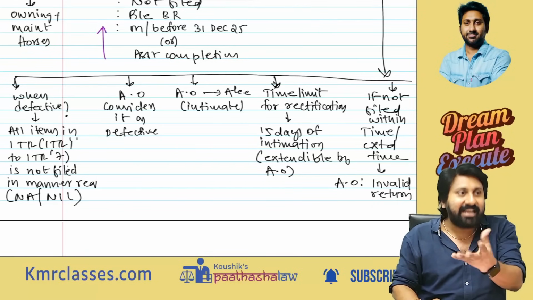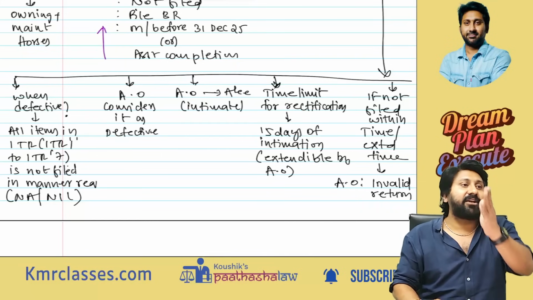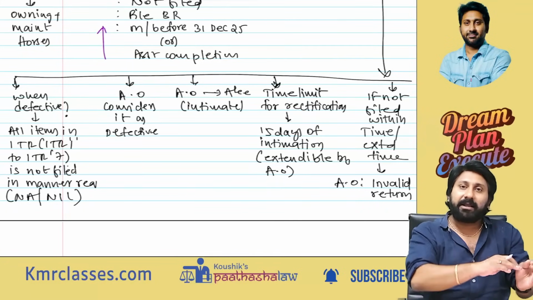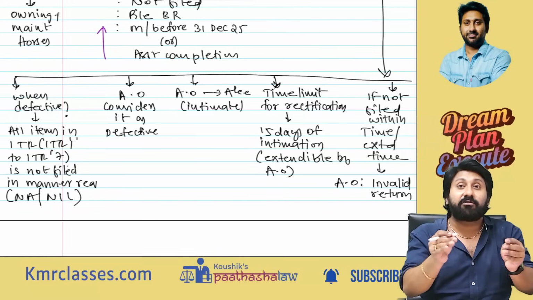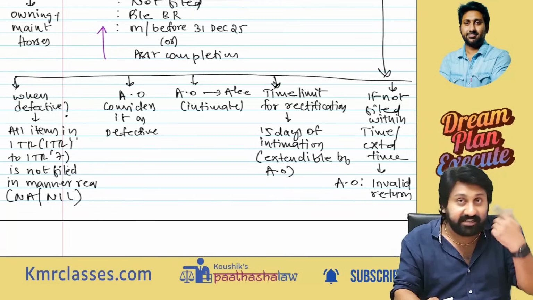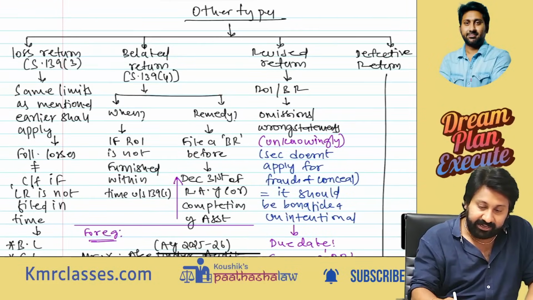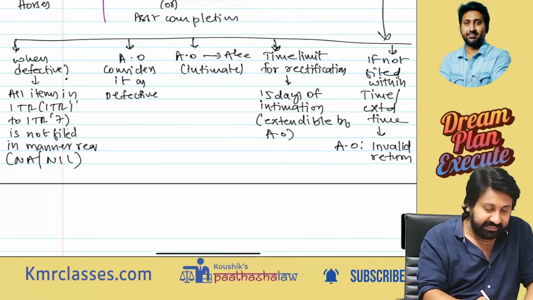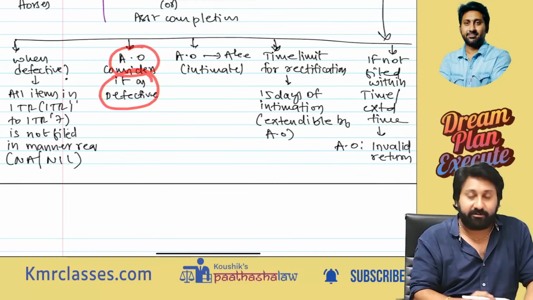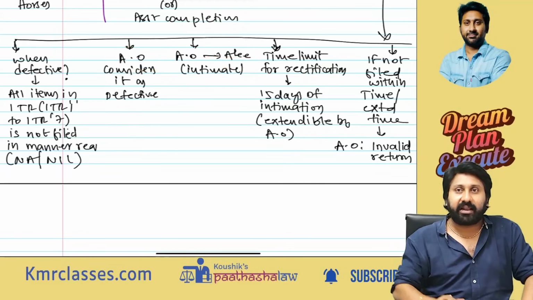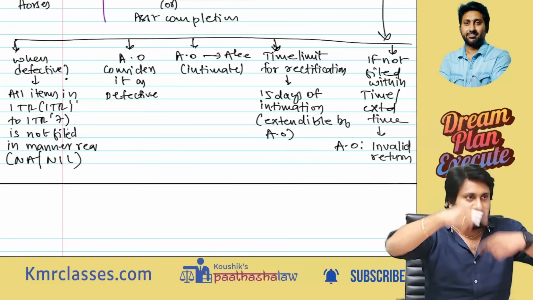Like this, if you make mistakes while filing the return of income, when filling the blocks, nil you did not, not applicable you did not, like that any mistakes you have done in filing the return, not in furnishing the details. In filing, if you make any mistake, then a defective return will come. Then the assessing officer considers it as defective. Assessing officer will intimate the assessee about the defect. He will tell, these are the defects, please refile the form.